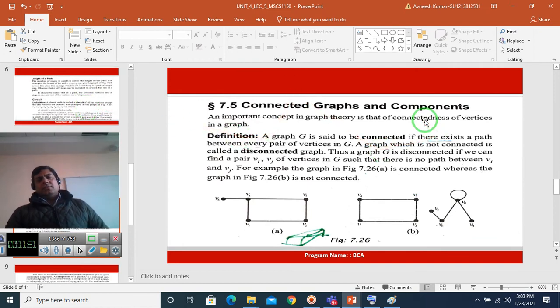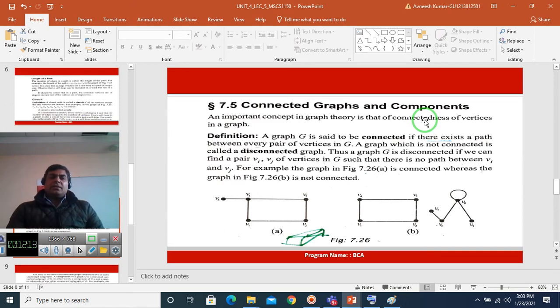Connected graphs and components. Basically there are connected graphs and disconnected graphs. A connected graph is connected with each other. Every vertex of the graph has some relation between them, some edges between them. No vertex is an isolated vertex.